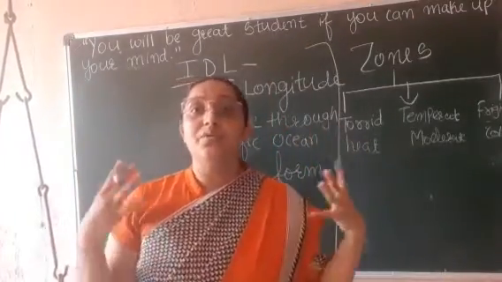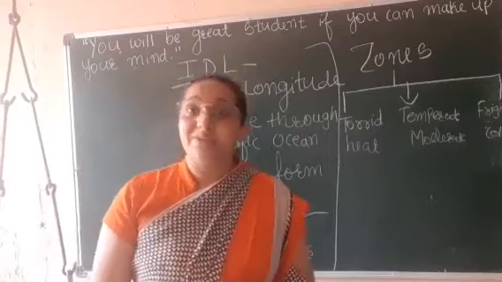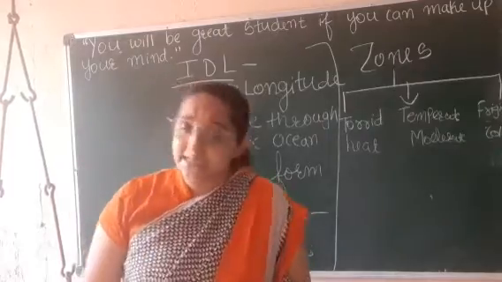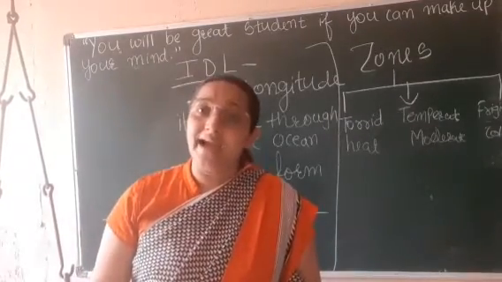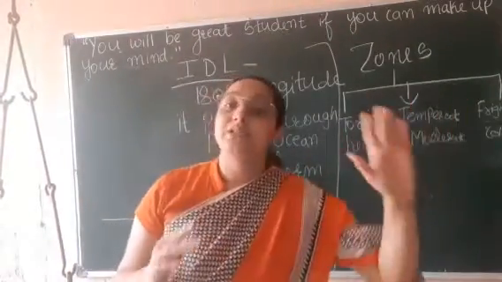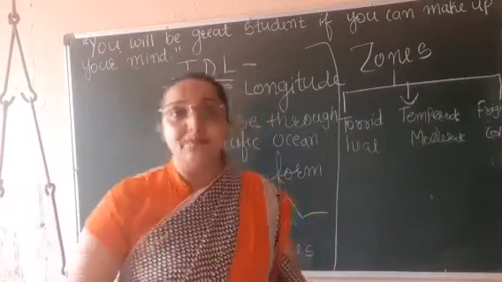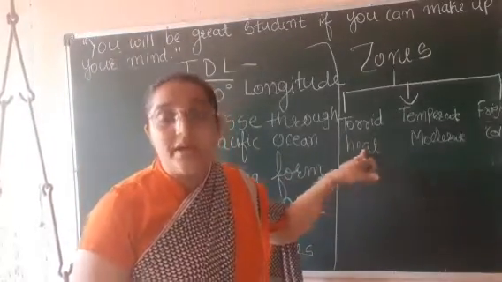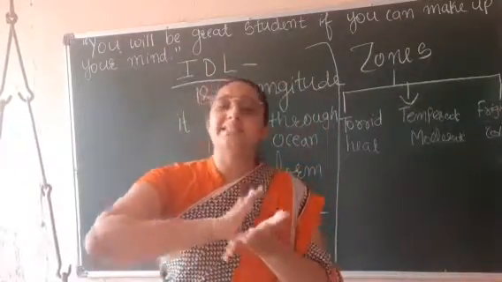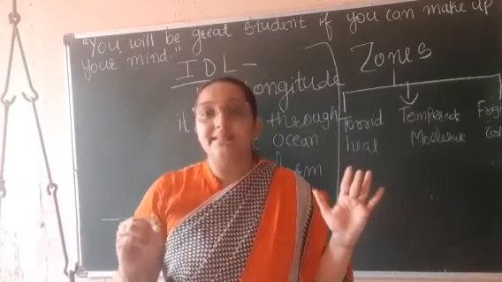Now we are going to learn about different zones. Now you might be thinking, what are zones? We have different temperatures, weather conditions are different, climate is different, yes or no? So how can we identify the place? We can identify the place by different zones. So there are 3 types of zones, students. How many types of zones? 3 types of zones. One is the torrid zone. Now if any place comes in the torrid zone, it means there will be excessive heat in that zone. Whenever any area comes in the torrid zone, it means what?